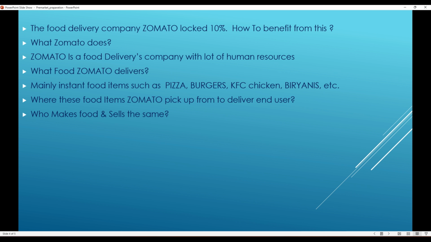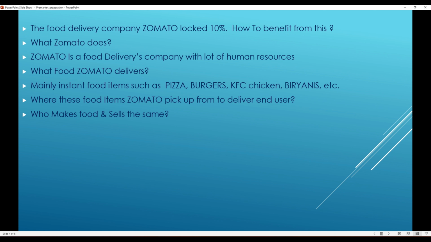I am the end user. I wanted to get biryani to my house, but I cannot go there. There could be personal issues or work pressure, so many things. Or by the time I reach the shop, I may get it through delivery if I pay some small extra amount.